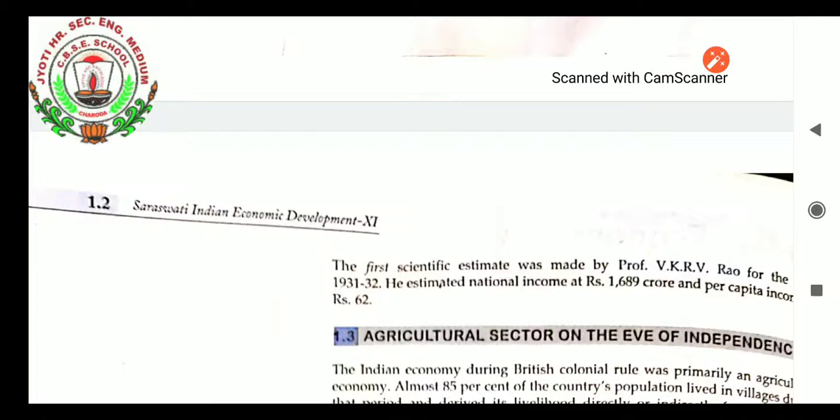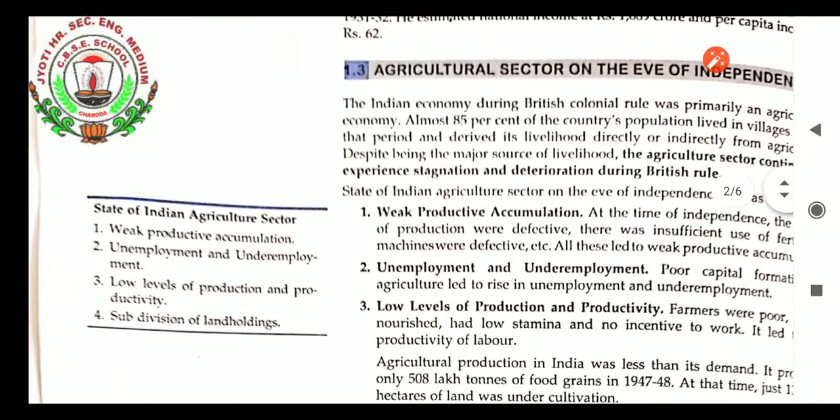And V.K.R.V. Rao established that the national income was rupees 16,689 crore, and per capita income was rupees 62. It was much higher, but it was also calculated many years later, 1931 to 32, and Dadabhai calculated it much earlier. Till 1931 already some scientific methods were established in our country, so we can count it likewise.